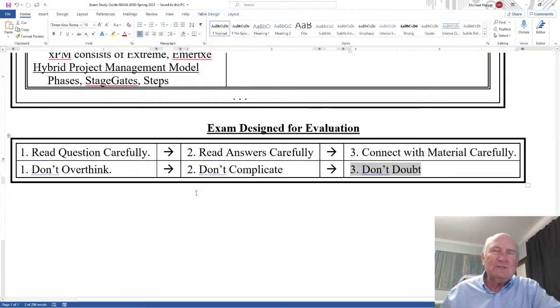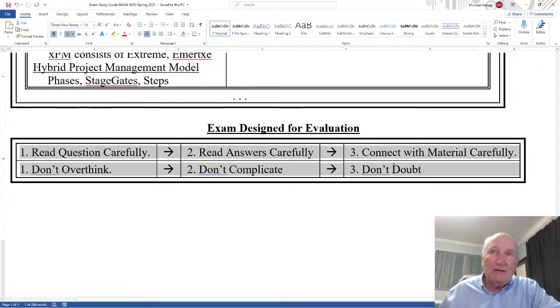And so this is just exam suggestions, and I give them because I do want everyone to do well, because the exam is designed for everyone to do well.